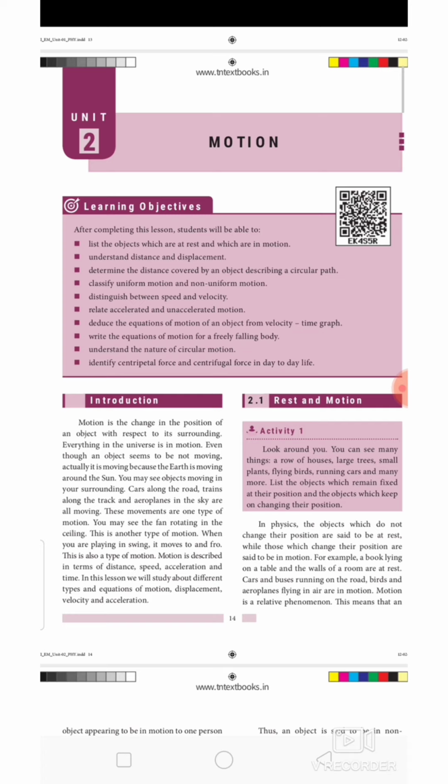So this is a very good example for you to understand the interrelationship between rest and motion. We cannot understand rest separately and motion separately. So we can derive that whether an object is at rest or in motion is with respect to the frame of reference of the observer. Where the observer is standing is very important to determine whether an object is at rest or in motion.